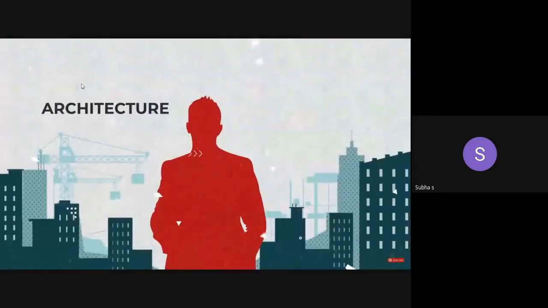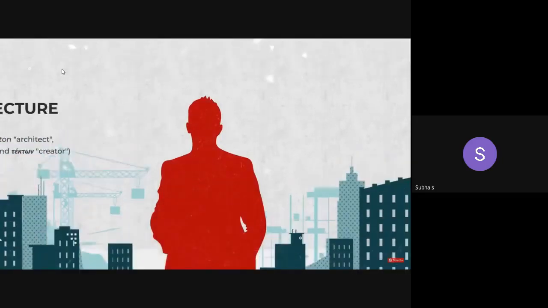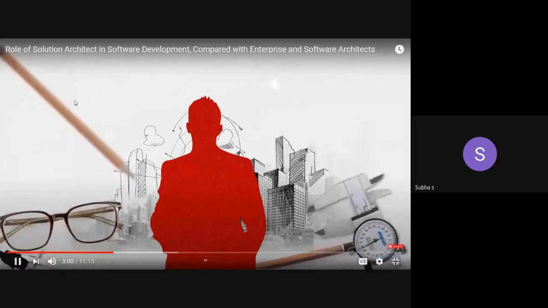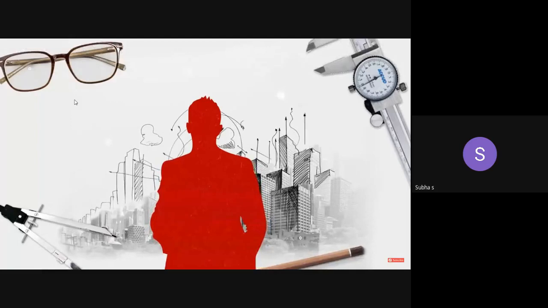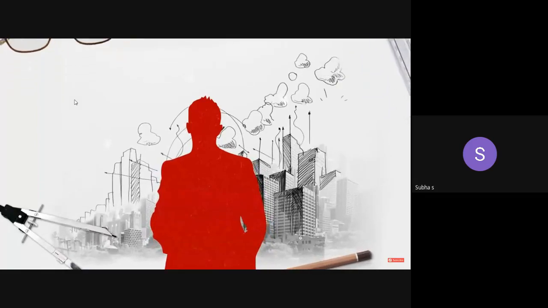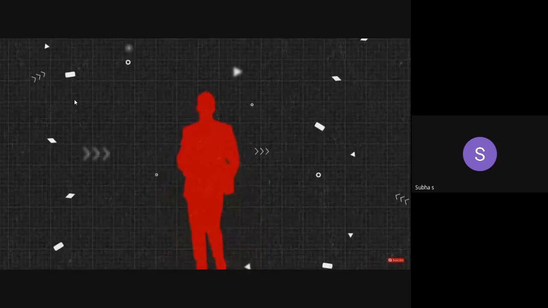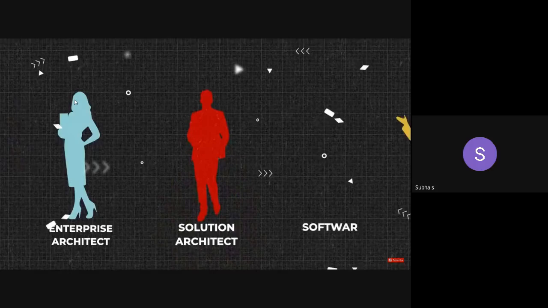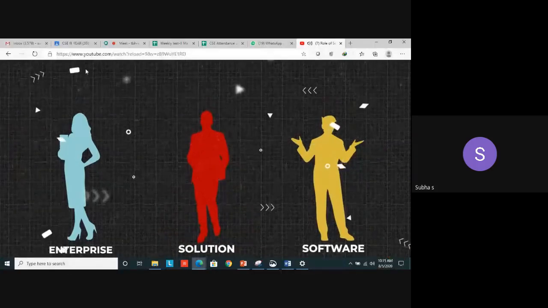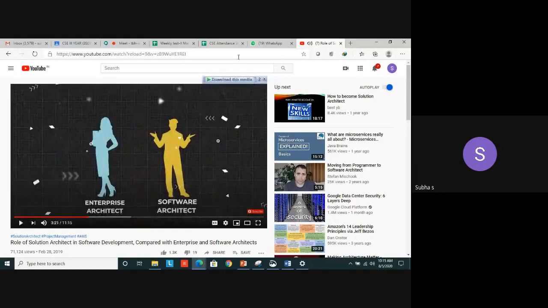The term architecture was borrowed from the construction industry to highlight the complexity of problems. These were enterprise systems, after all. The term also depicts a vantage point. Architects oversee the big picture without diving into low-level technical details. Today, we know three main roles related to architecture: enterprise, solution, and software architects. First, there were enterprise architects and software.